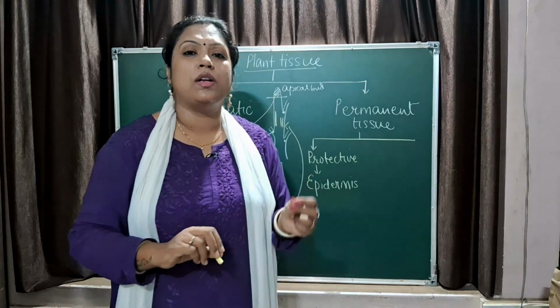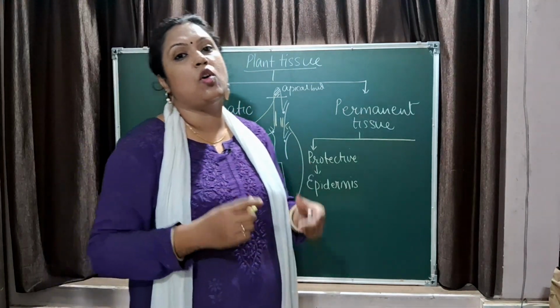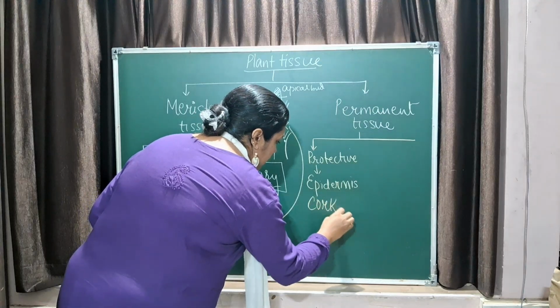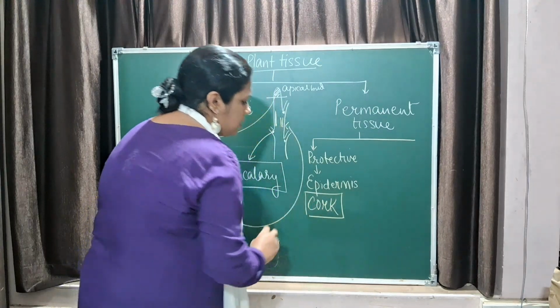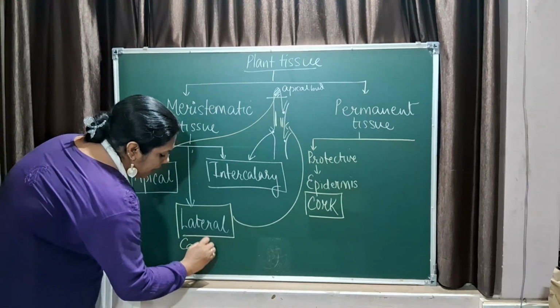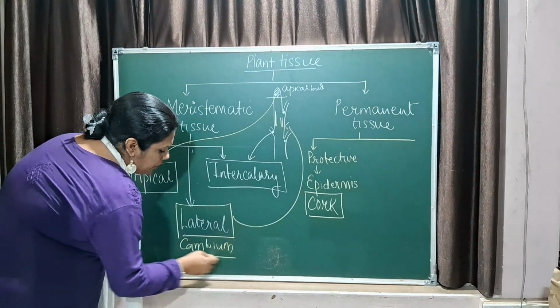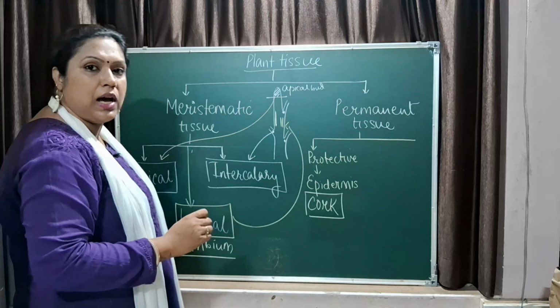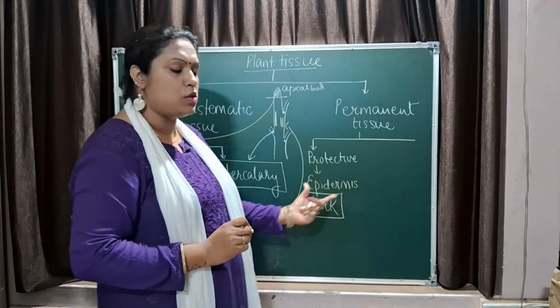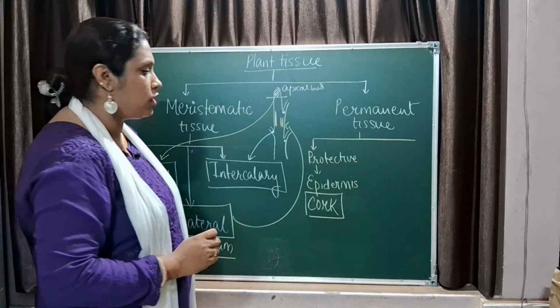It contains a water resistant material which is called cork. Cork is used sometimes in bottle lids. Similarly, for the lateral meristem, there is one more word which is called cambium. So the difference between cork and cambium can be asked in the examination. Any doubt? Cork is a protective tissue and cambium is the lateral meristematic tissue.